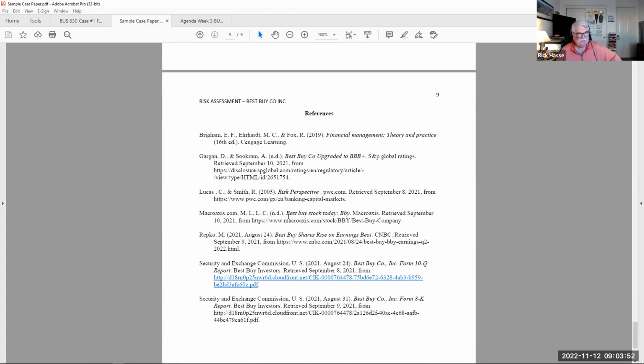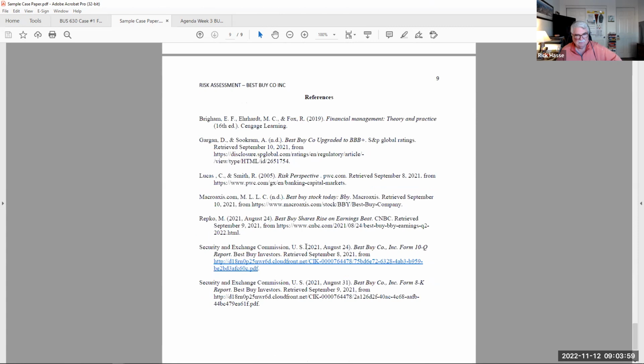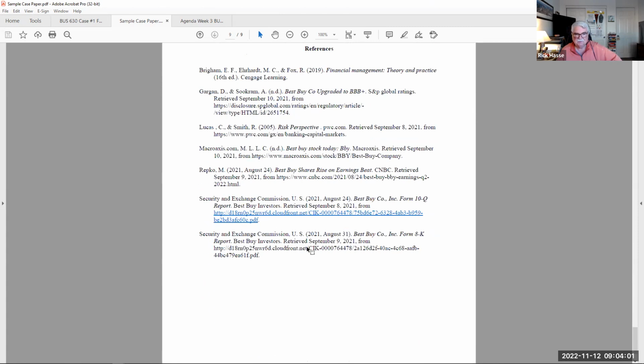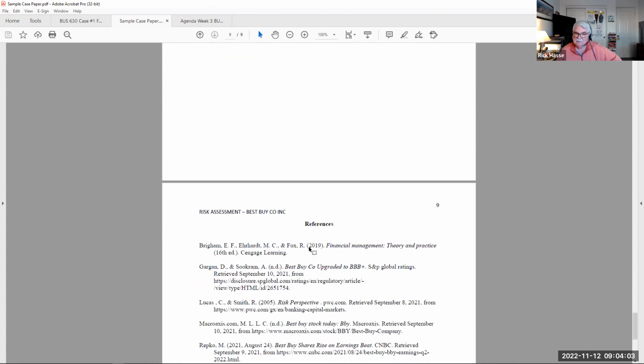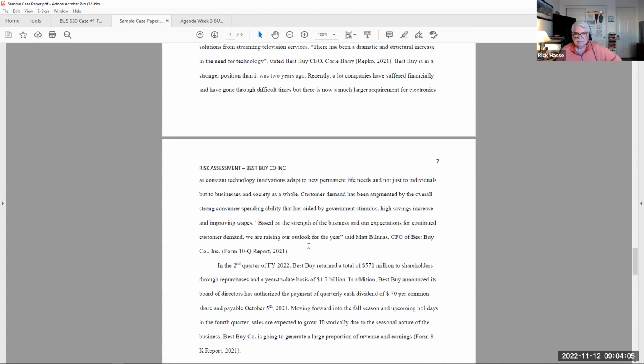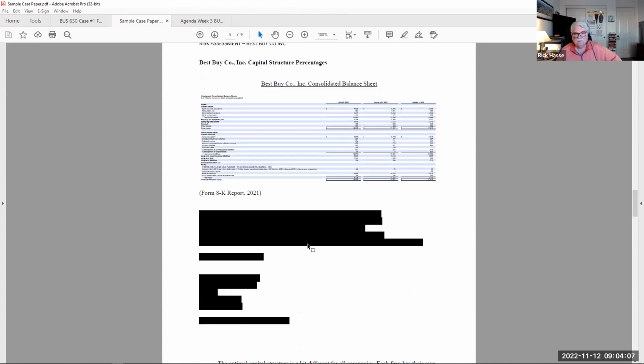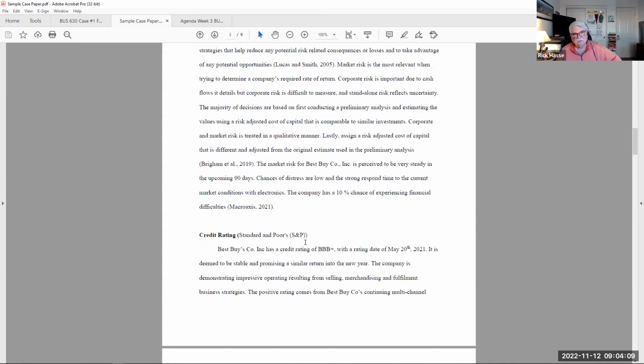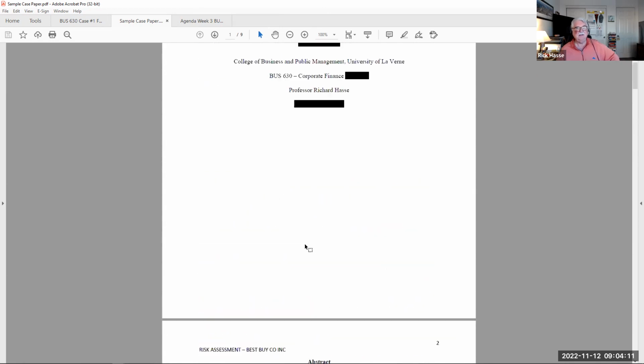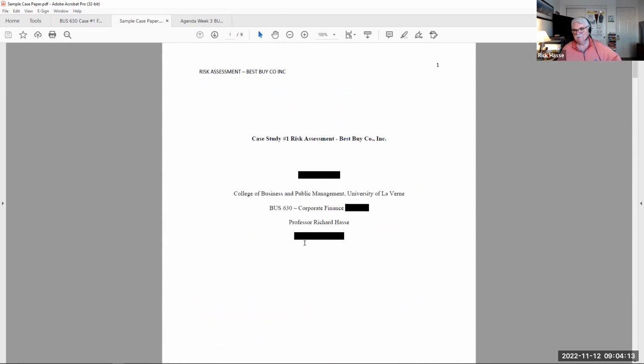You do not have to use a reference for your textbook. You can put everything else where you found your information. Please note it in the references just like this. And that's your paper, a clean, concise report on your interpretation of the company that you selected as a risk analysis for the present day.